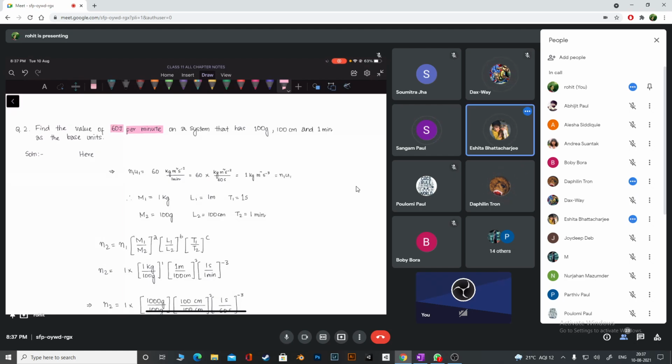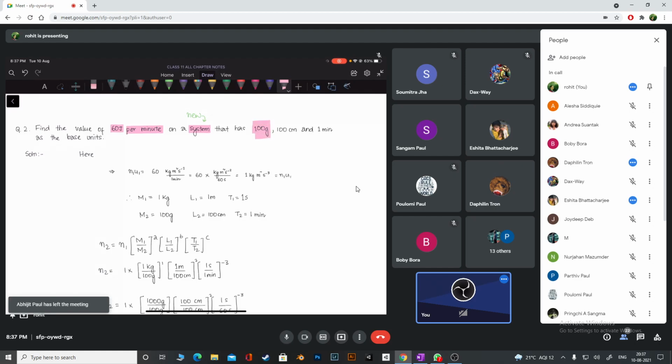Okay, then we are going to convert it. Find the value of this quantity in a new system. The question is about a new system where the unit of mass is 100 grams, the unit of length is 100 centimeters, and the unit of time is 1 minute. So this is mass, this is length, and this is time.